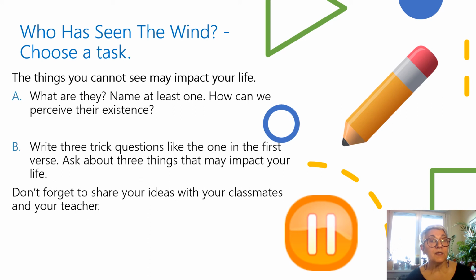Your task B is, can you write 3 questions, trick questions, like the one in the first verse of the poem? Can you ask about 3 things that may impact your life? When you have written your questions and your ideas, please don't forget to share your ideas with your classmates and your teacher.